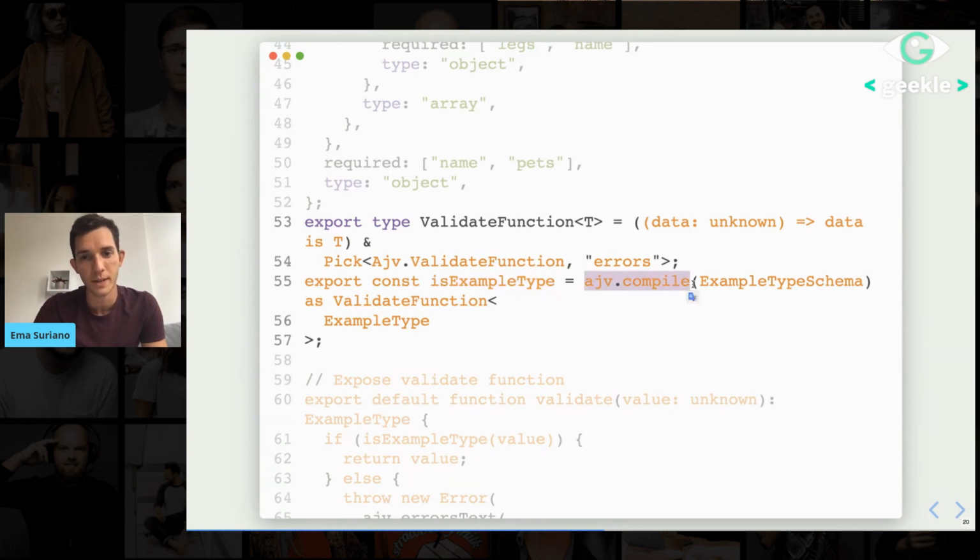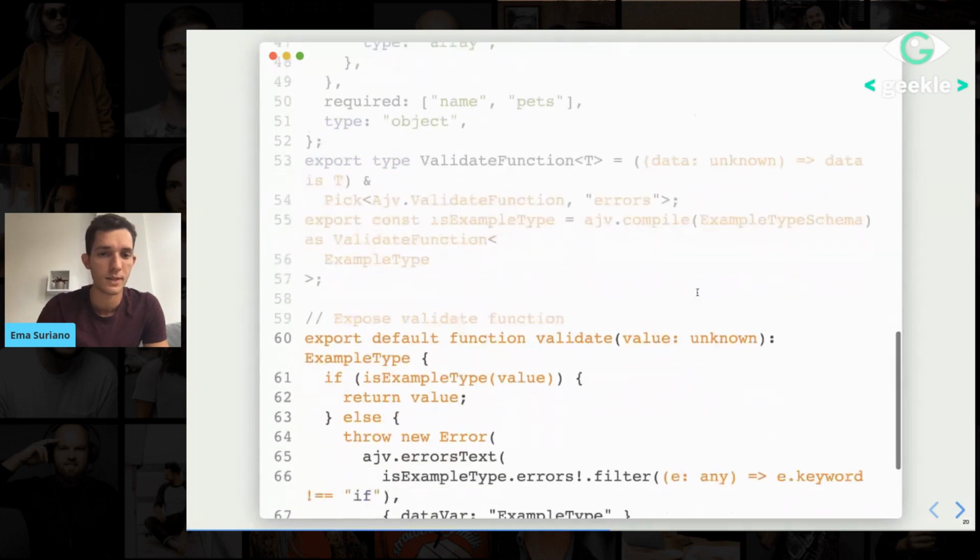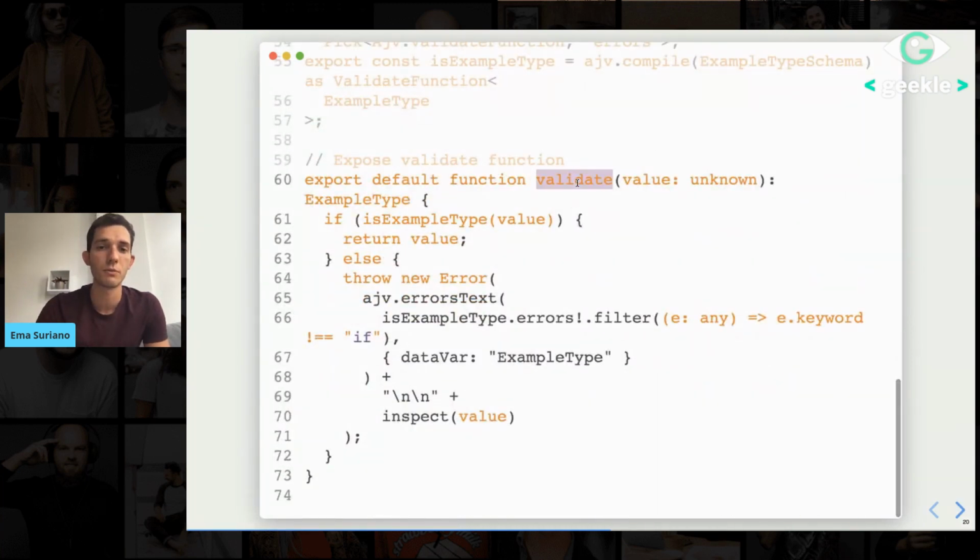which is going to compile with AJV, exactly the same as we did with our schema. And then the last part is going to export the function validate, which is going to receive a value unknown. And by the way, this should have been the proper type when we receive the data from the backend, because we actually don't know the type, it's unknown. But then it's going to say, okay, I'm going to return you an example type. And now it's 100% sure because I'm running it through AJV.